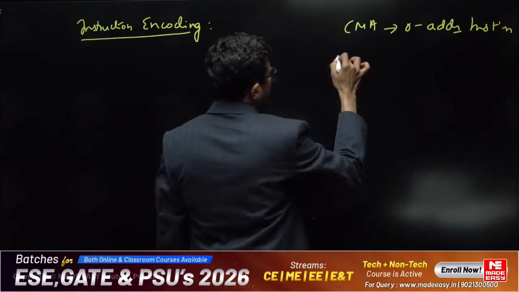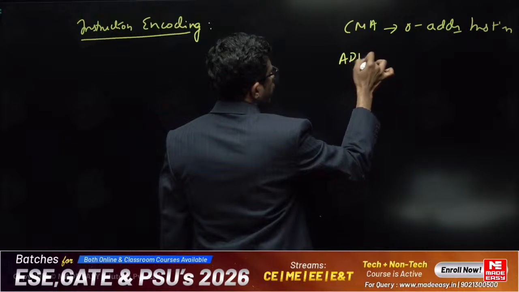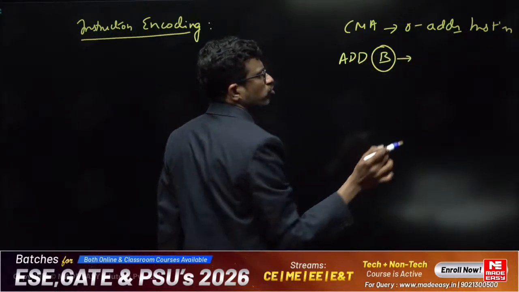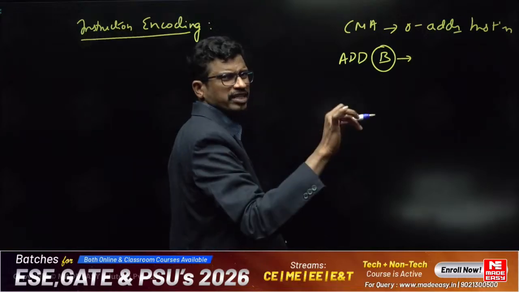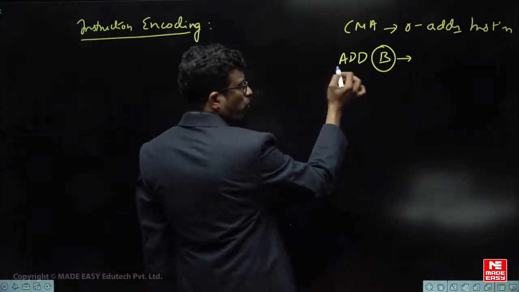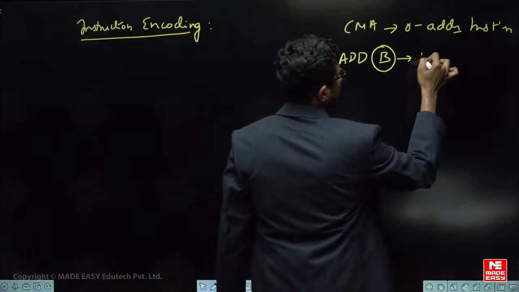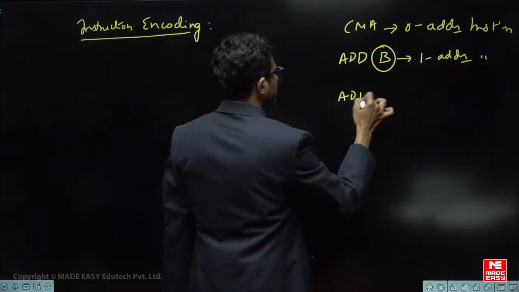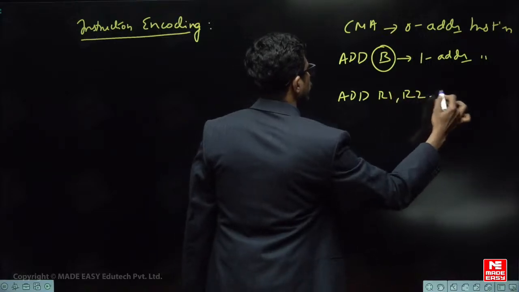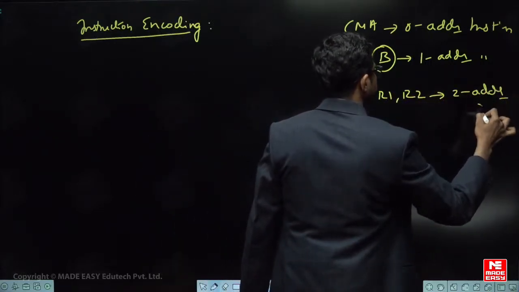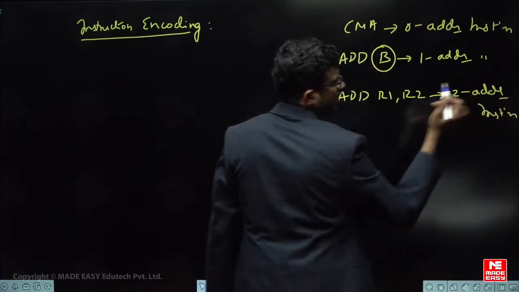For example, I am writing like this. Let us say in an accumulator based architecture, ADD B is given. Let us say B is the address or name of some register. It can be anything, an address, a register name, anything that is taken as one address. Apart from the opcode, one operand field is there, that is called a one address instruction. And I am writing ADD R1, R2. Two register fields are there. We call it a two address instruction. I'm just writing in shortcut, right?